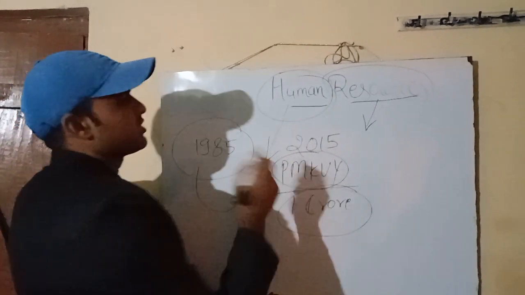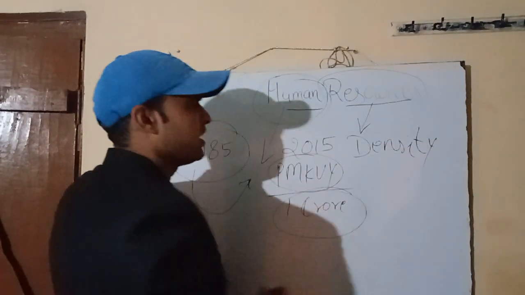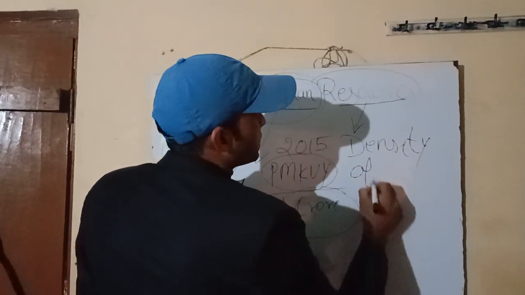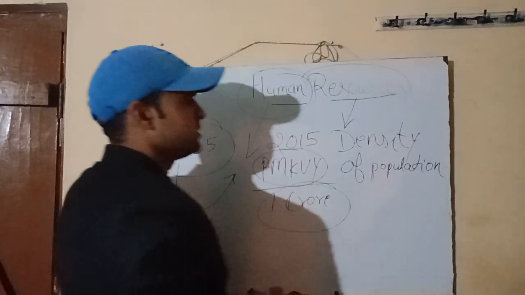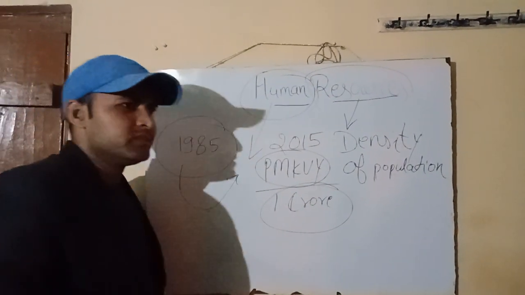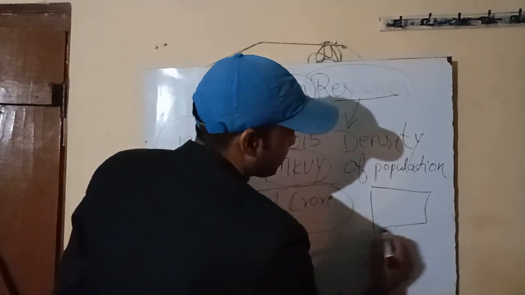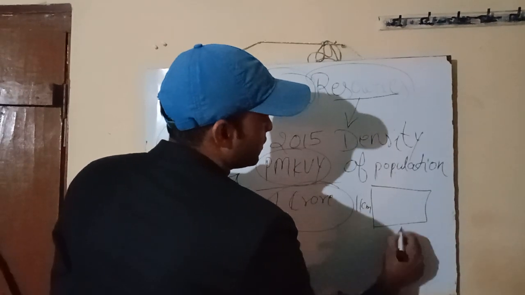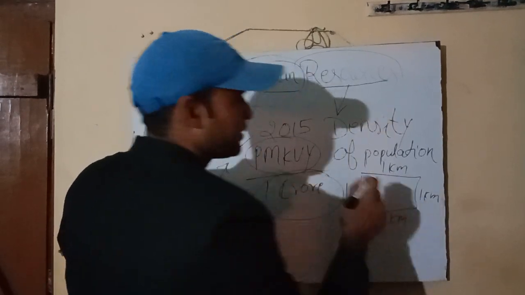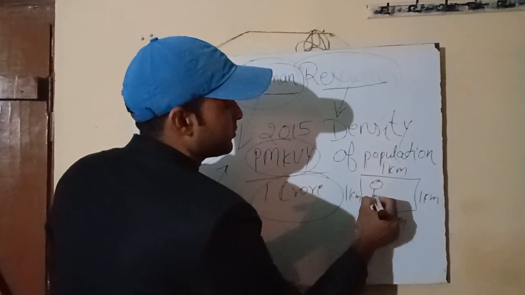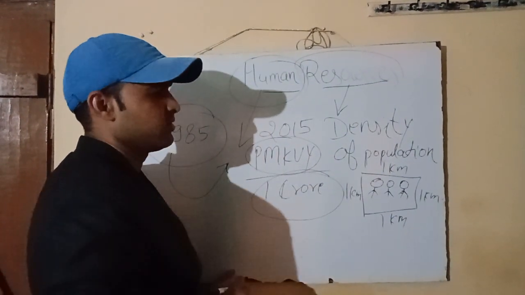Next we are going to talk about the density of the population. The simple term density, everyone knows. Here we have the density of population. The simple term density of population can be understood as the number of persons living per square kilometer of the region. Suppose this is a square of 1 kilometer on every side, and the persons living in that particular area, one, two, three, or any more, that is the density of the population of that particular region.